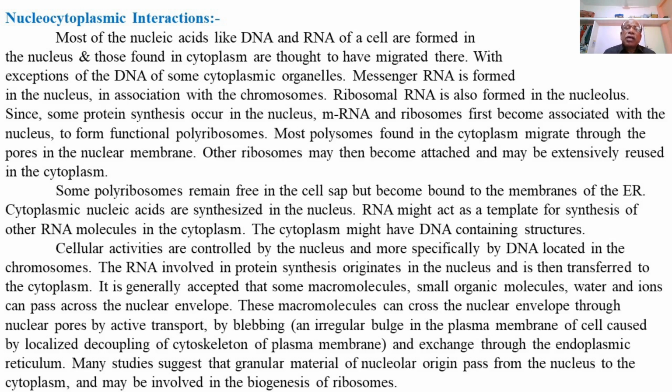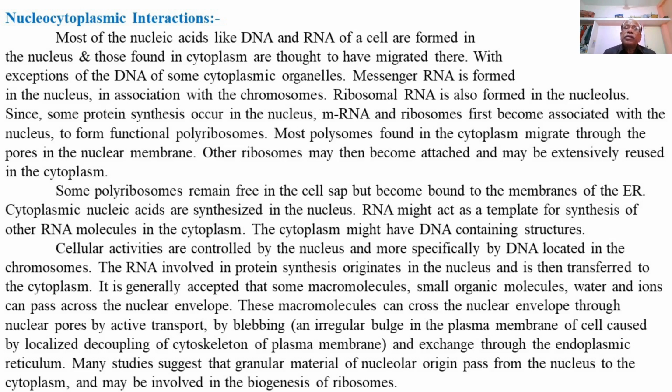Cytoplasmic nucleic acids are synthesized in the nucleus. These may be rRNA, mRNA, and tRNA, which are synthesized in the nucleus. RNA might act as a template for the synthesis of other RNA molecules in the cytoplasm. So single-stranded RNA can also be used as a template for the synthesis of RNA molecules in the cytoplasm with the help of RNA polymerase enzymes. The cytoplasm might also have DNA-containing structures like mitochondria.